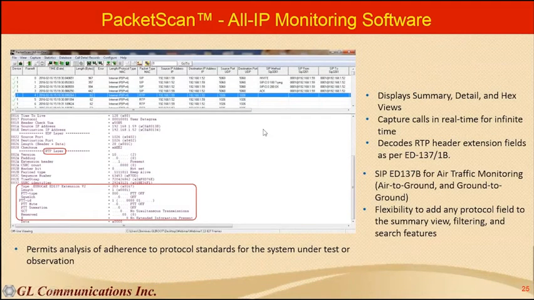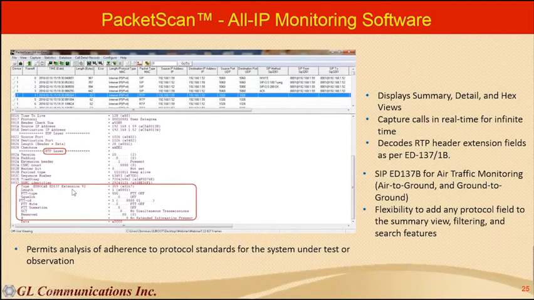So I'll begin with the first analysis product, that is packet scan. It is an all IP monitoring software. So this is the main page of this product. Here you can see there is a summary view displaying all the captured frames, SIP calls, RTP calls, and the decode of each of the captured frames. This one I want to highlight here.